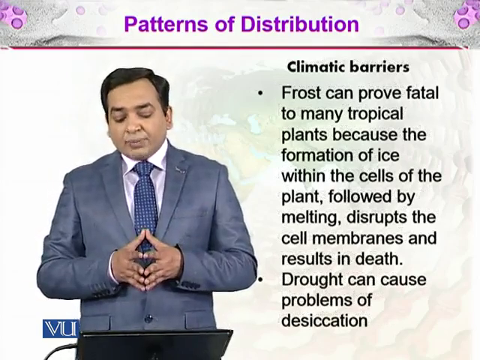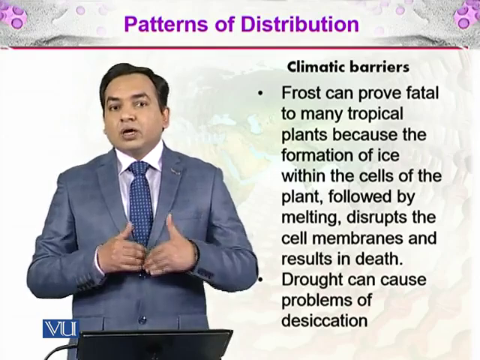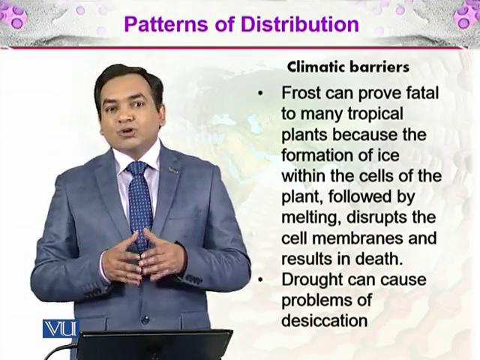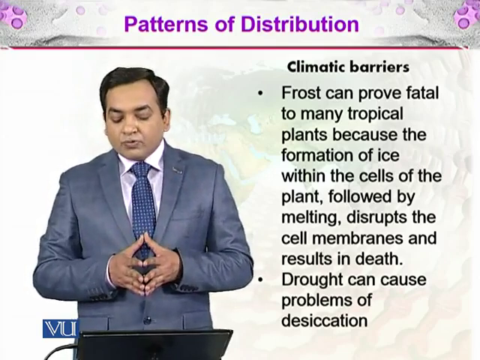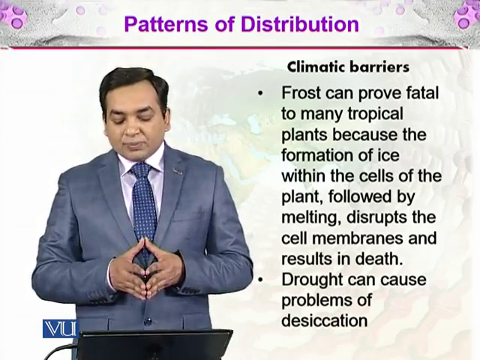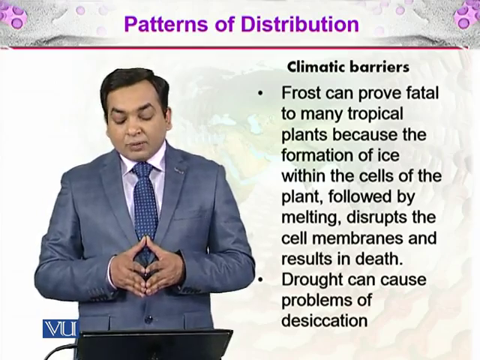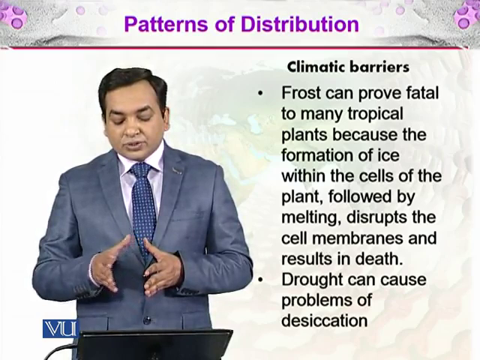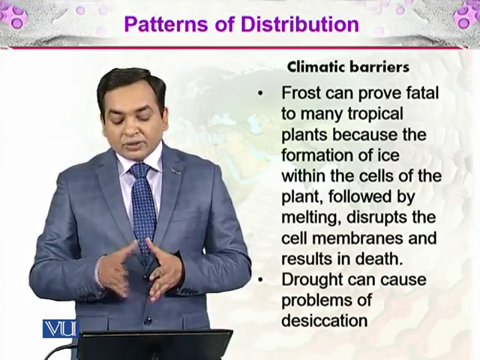And then there are the climatic barriers. For example, a species which is living in hot environments cannot go towards the cold environments in the north. Frost can prove fatal to many tropical plants because the formation of ice within the cells of the plant, followed by melting, disrupts the cell membranes and results in death. And then there is drought.